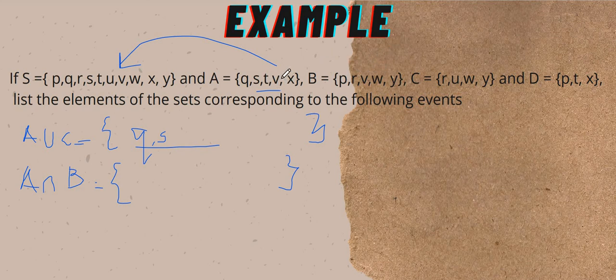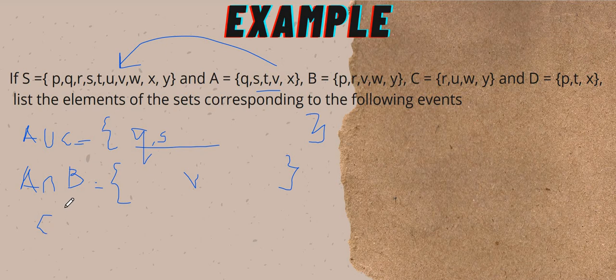Yes, V. You have V in A and also V in B. So inside this set is only V. That is what intersect means: the common element, which belongs to both set A and set B.